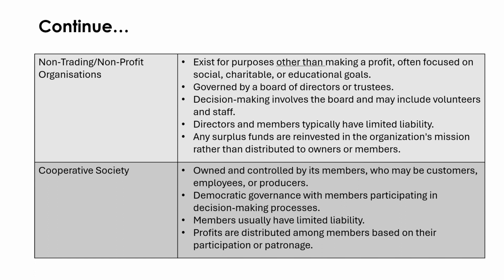The next type is the cooperative society. A cooperative society is owned and controlled by its members, who may be customers, employees, or producers. It has democratic governance, with members participating in decision-making processes. Members usually have limited liability. Profits are distributed among members based on their participation. So these are the basic types of businesses.